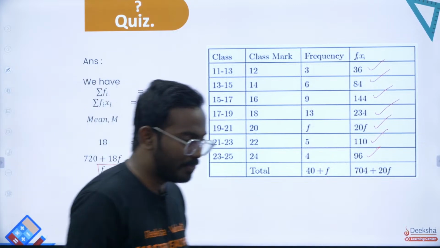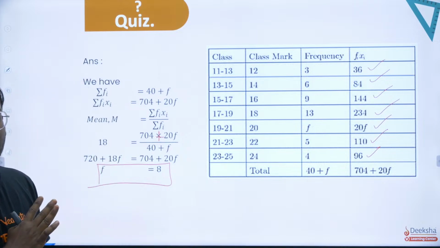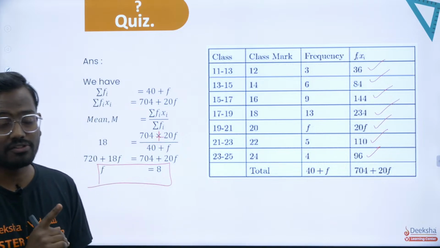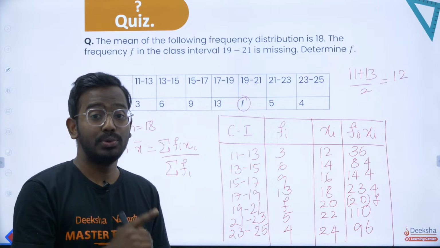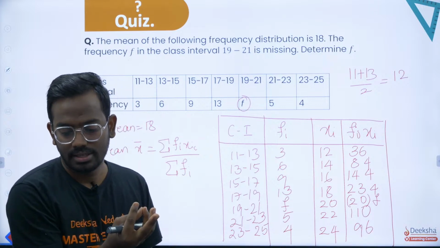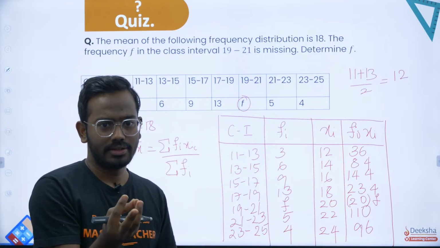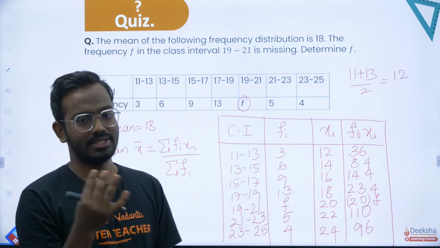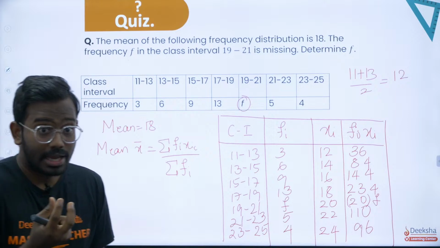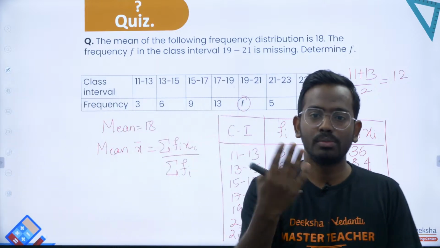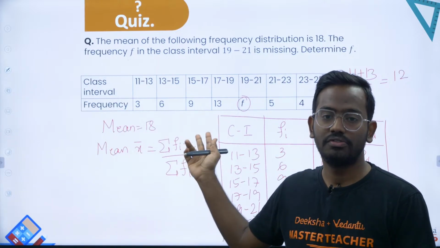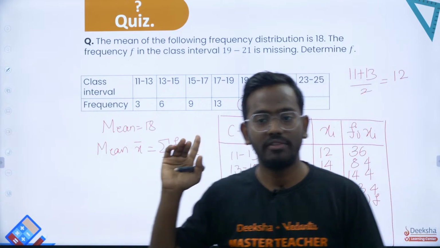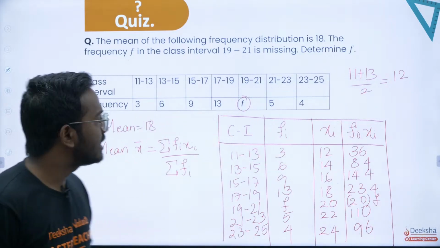Everybody, hope you understood this particular question. The question is a little bit different from the conventional one. Usually they can ask mode directly, or they can ask median, or they can ask mean separately for the short answers. Sometimes they'll give the mean, mode or median and ask you to find the missing frequency. So this is one way how you can answer this. Great. Let's take up the next question.